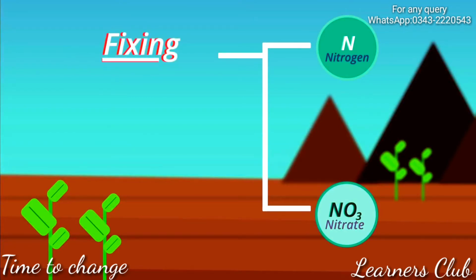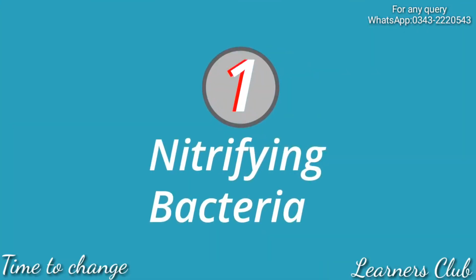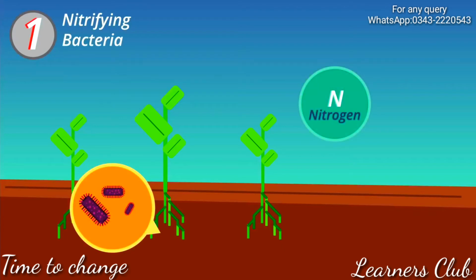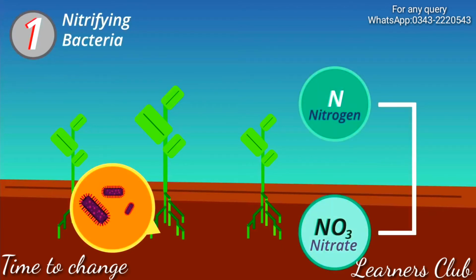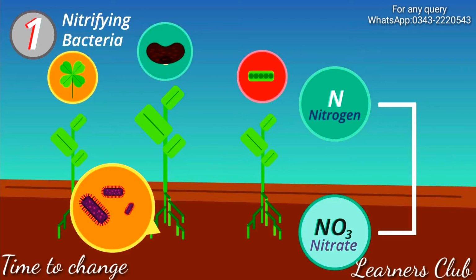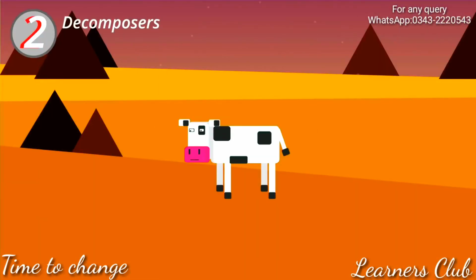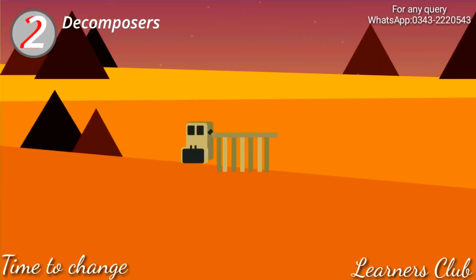Here are 4 different ways in which nitrogen fixing occurs naturally. Firstly, nitrogen fixing bacteria in the soil turns nitrogen from the air into nitrates, which the plants can then absorb. Some plants, such as the legume family, which includes peas, beans and clover, have these nitrogen fixing bacteria in their root nodules.